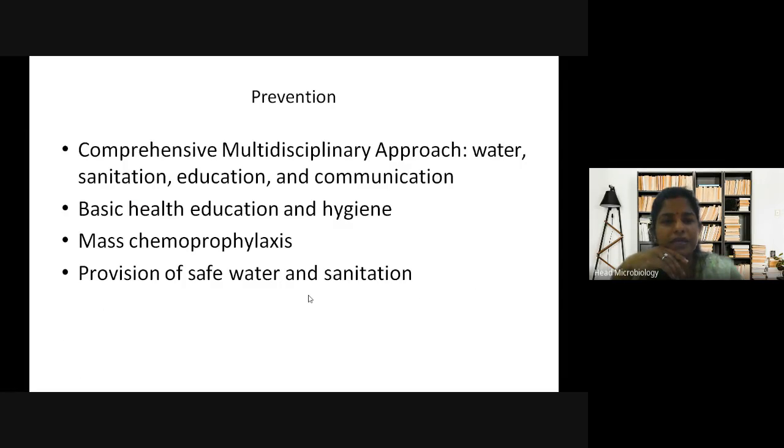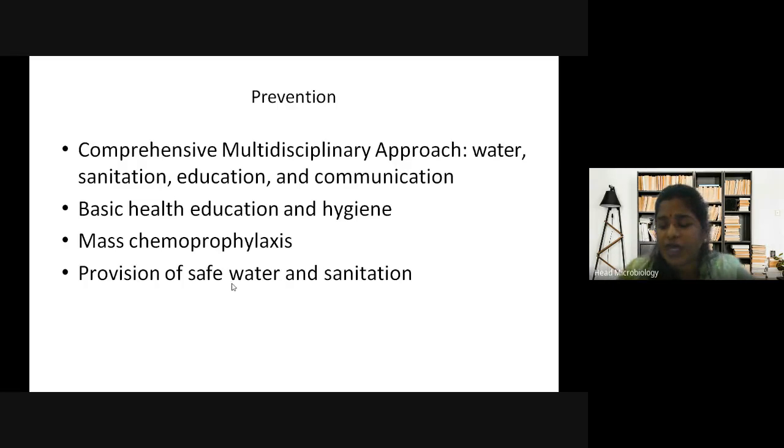Then how to prevent the disease? By a comprehensive multidisciplinary approach, that is, sanitization of water and food. Communicate and educate people. You have to educate people about cleanliness, about hygiene, about taking boiled water. If they consume boiled water, it is good rather than consuming water collected directly through pipes, which are sometimes contaminated with sewage water. Your water pipes sometimes get contaminated with sewage water, no? So you have to educate people on how to maintain hygiene, how to drink safely and keep their area sanitized.